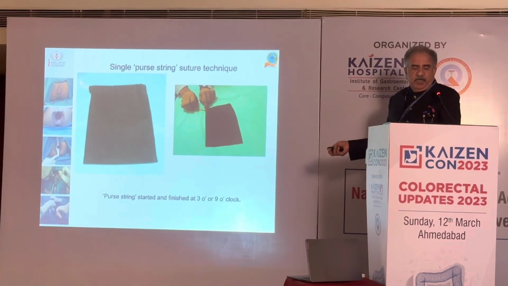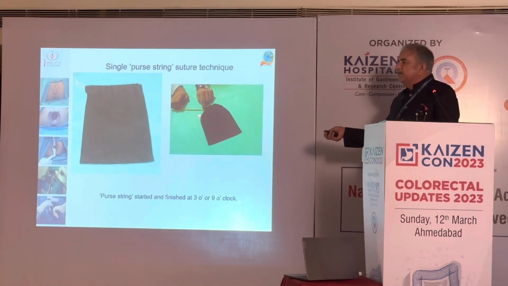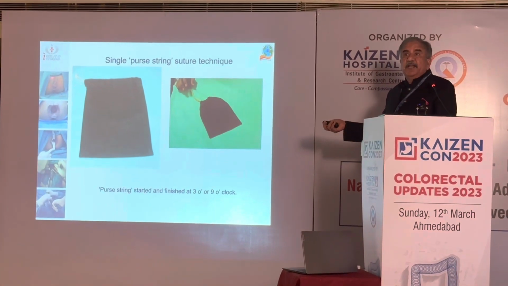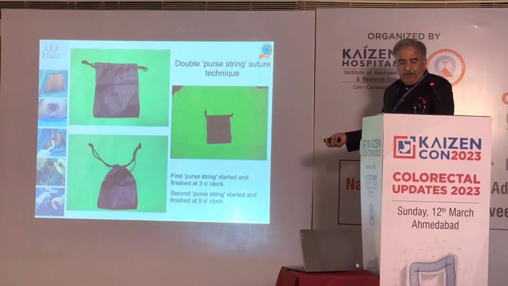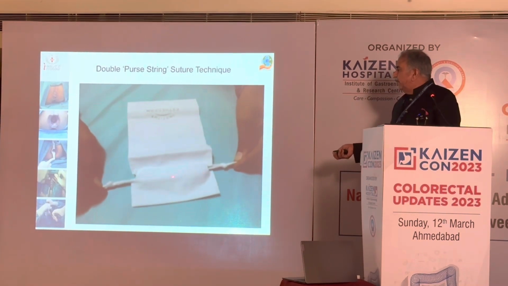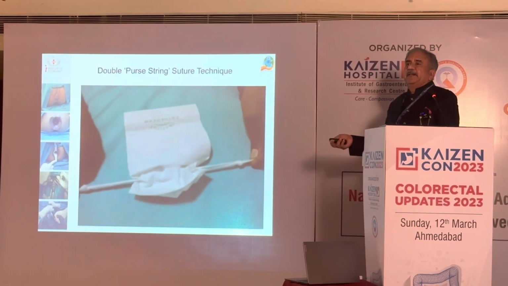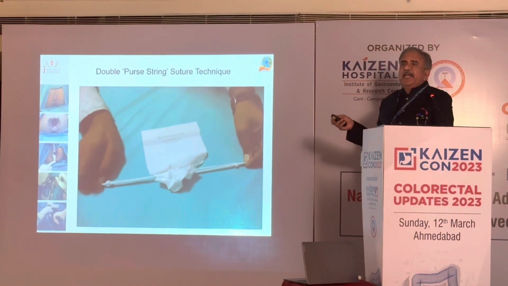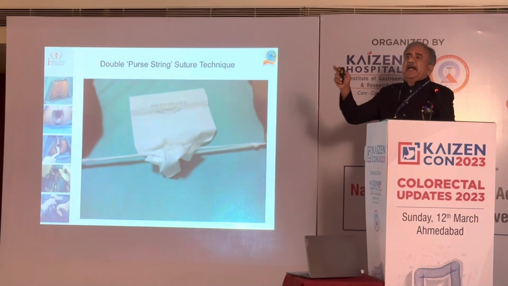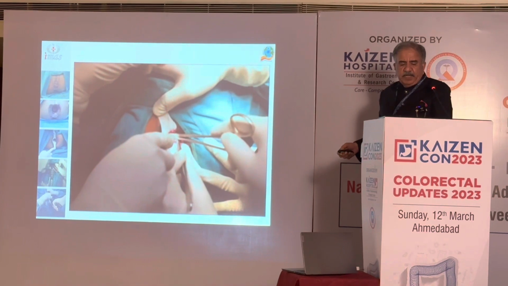In this small video clipping, I am just showing that if you are using the pursestring suture at one place, maybe at 3 o'clock or 9 o'clock, that becomes a pursestring, but it may be a non-uniform kind of pursestring. But if you are using a pursestring of this sort, where two sutures have been applied, and then you are tightening and tightening, ultimately it is a regular pursestring. So again and again, the aim is that we should not have a donut which has a very small width on one side and a large width on the other side. It has to be a uniform width.